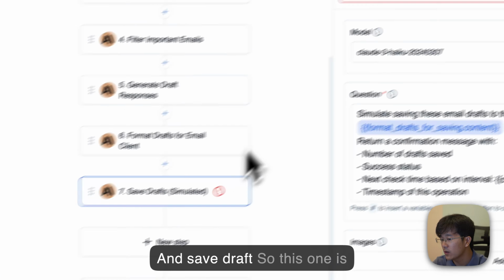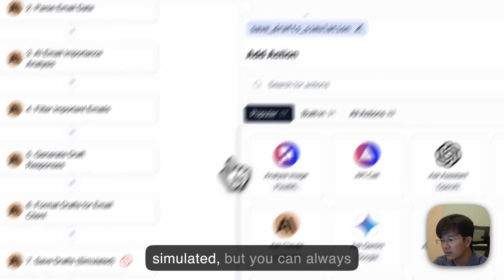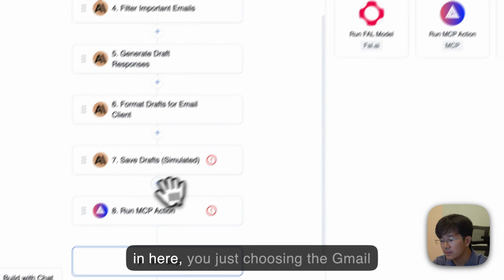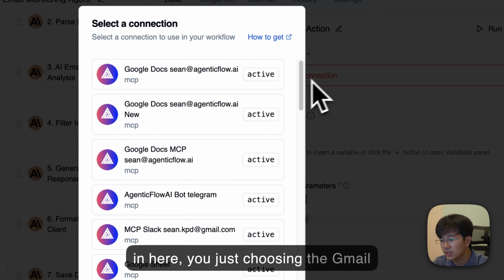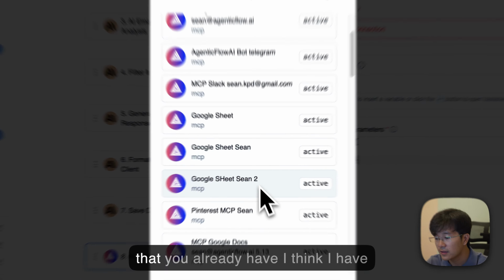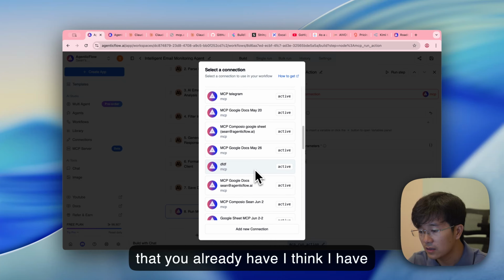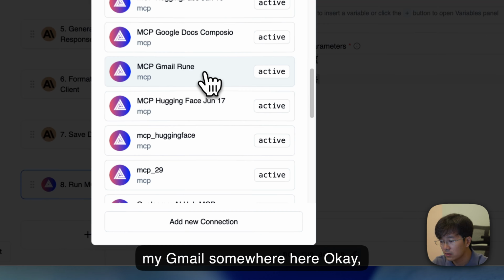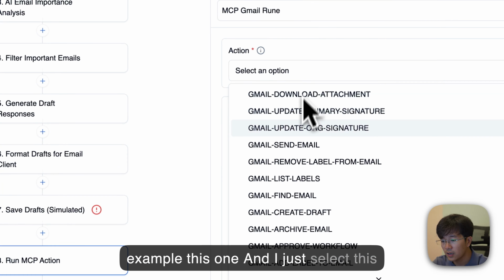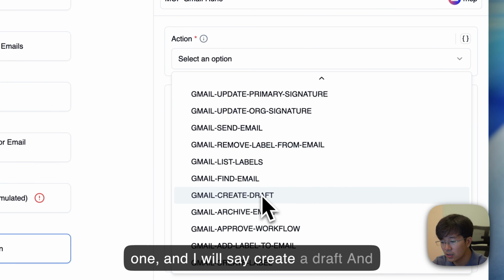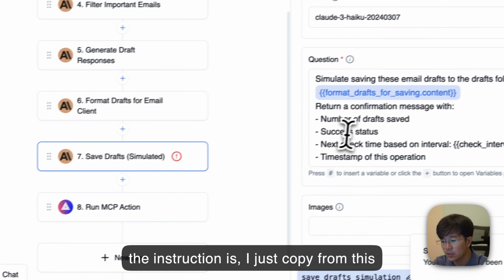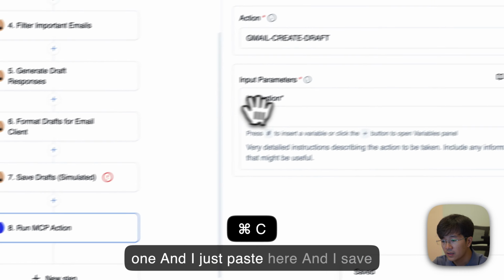This one is simulated, but you can always replace that with the run MCP action. In here, you're just choosing the Gmail that you already have. I think I have my Gmail somewhere here. Okay, for example, this one. I just select this one and I will say create a draft. And the instruction, I just copy from this one and paste here.